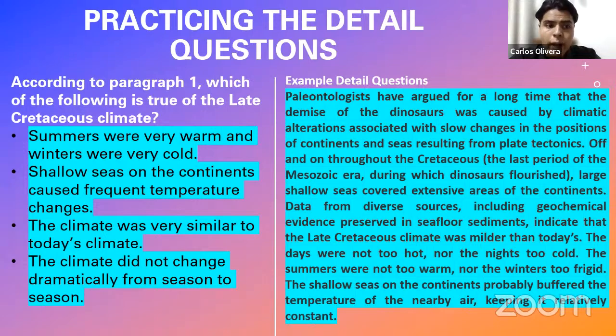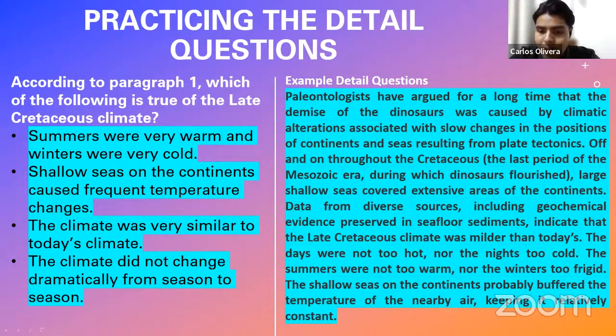Summers were very warm and winters very cold. Now, if you look at this answer and read the reading passage again, I think you are going to understand very easily that this is not a correct answer. Why is it not correct? Because if you read the passage again, the contrary information is stated. That is to say, this is actually the opposite of what the reading passage says.